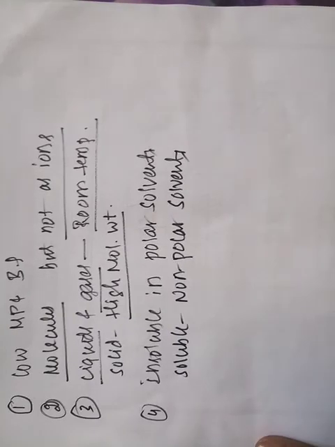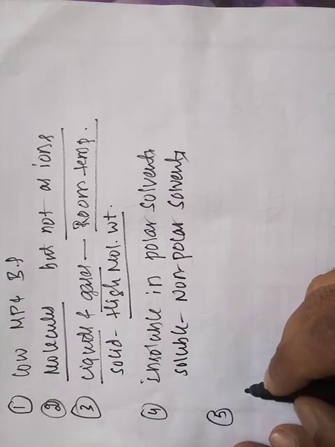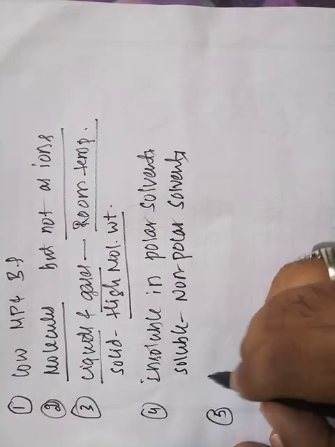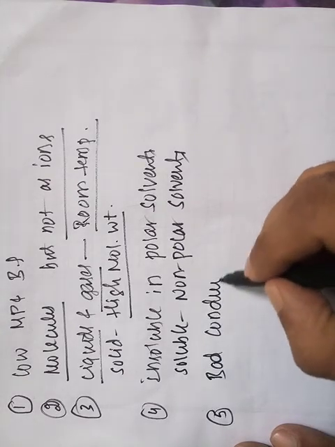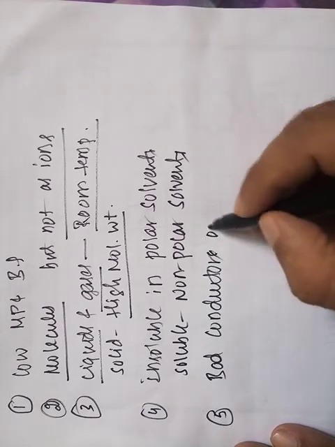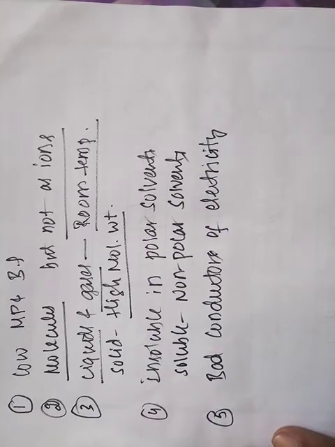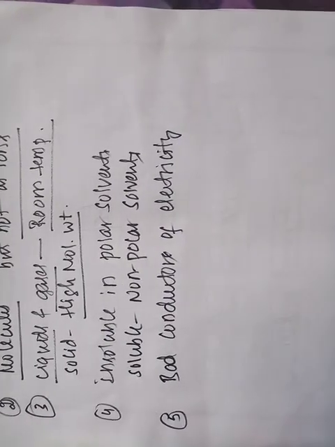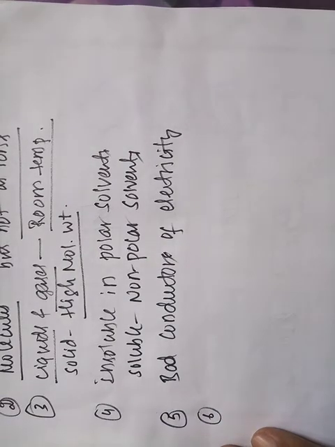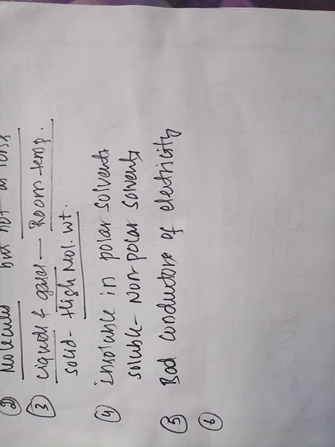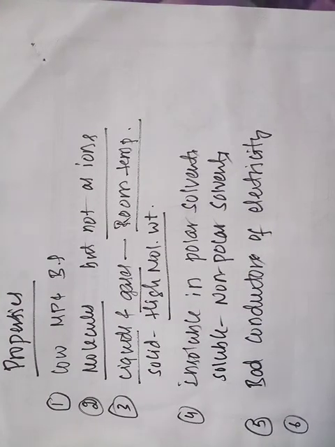These compounds are bad conductors of electricity in solutions as well as in the molten state. These covalent compounds are bad conductors of electricity either in the solution state or in the molten state, because they do not contain ions. So these are some of the properties of covalent compounds.